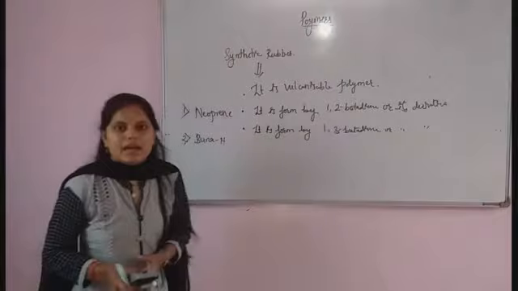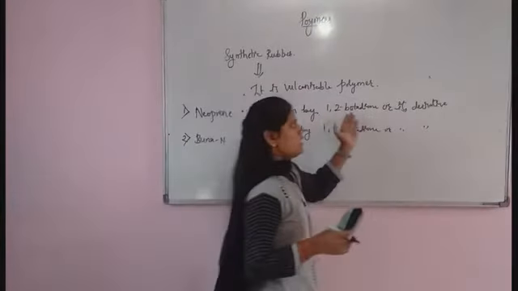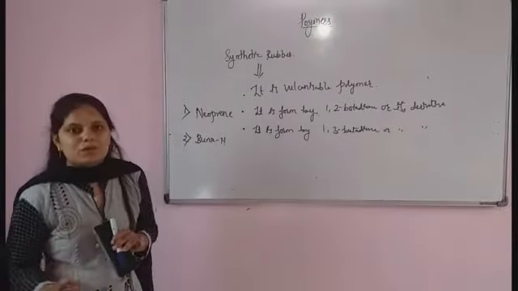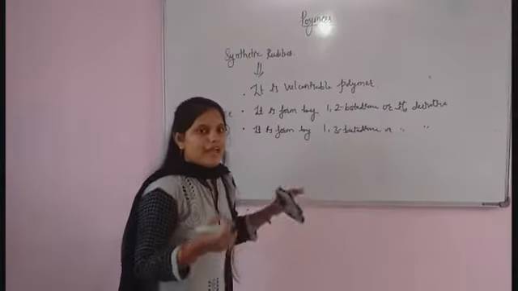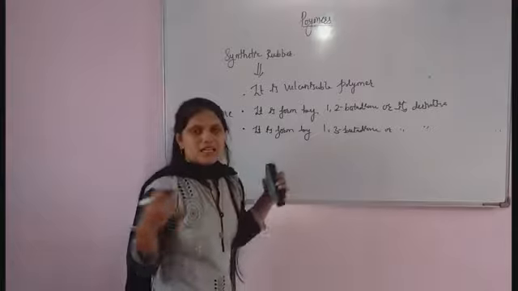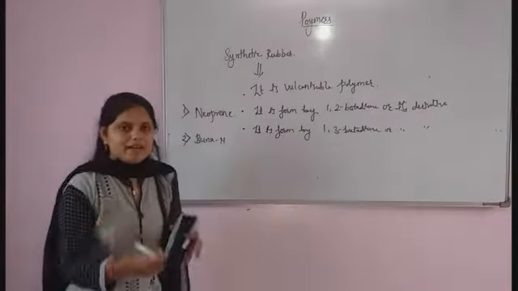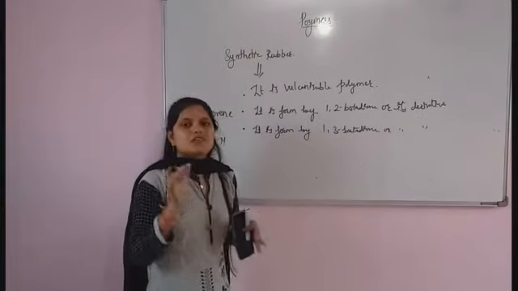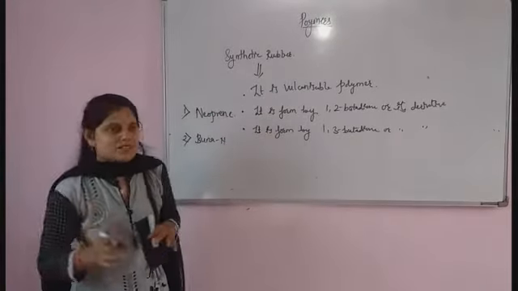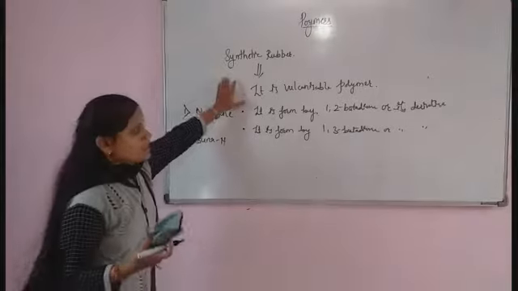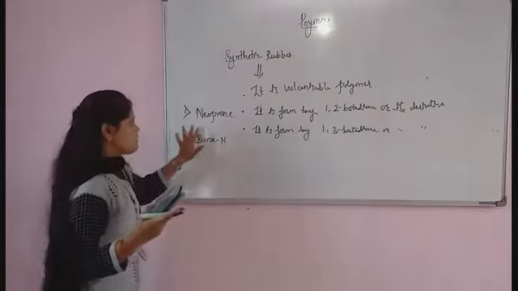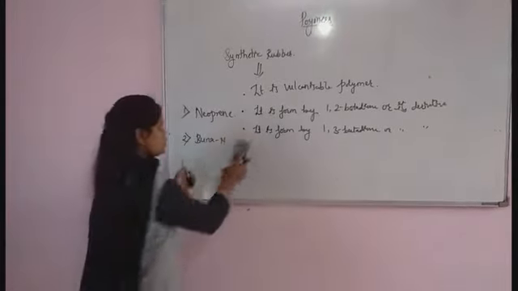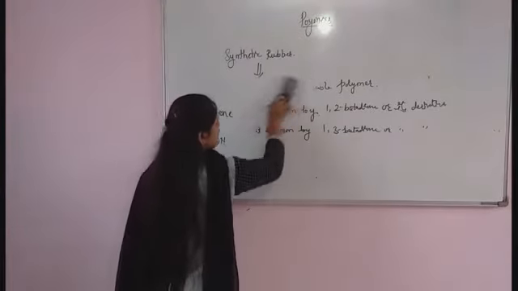It is formed using 1,2-butadiene or its derivative, and also 1,3-butadiene or its derivative, and it can be very easily stretched. If I add force or remove the force, it comes back into its original shape and size. Synthetic rubber has two examples: first neoprene and second Buna. So we study neoprene first.